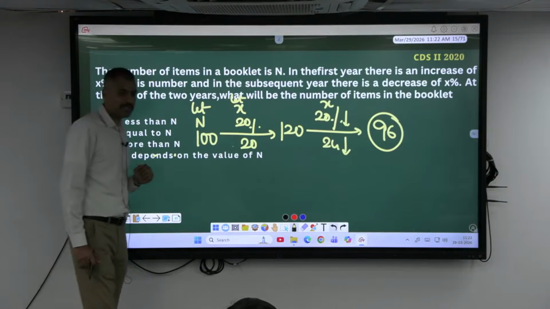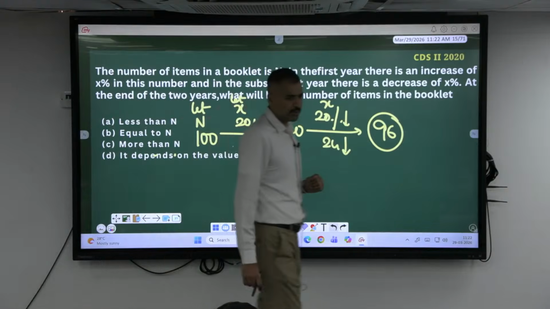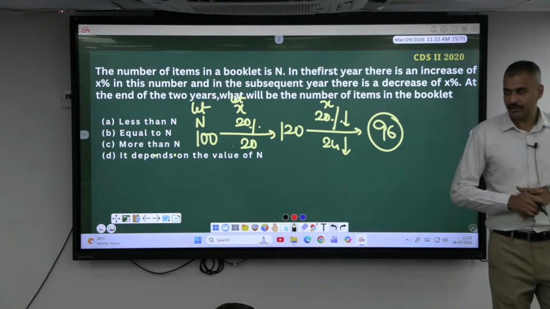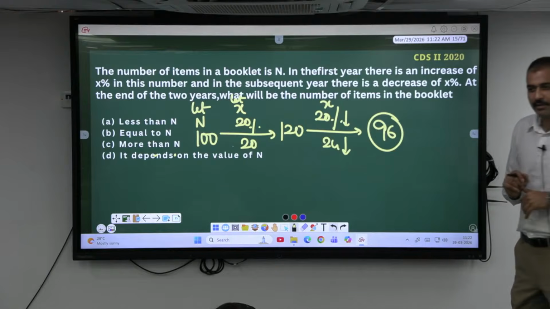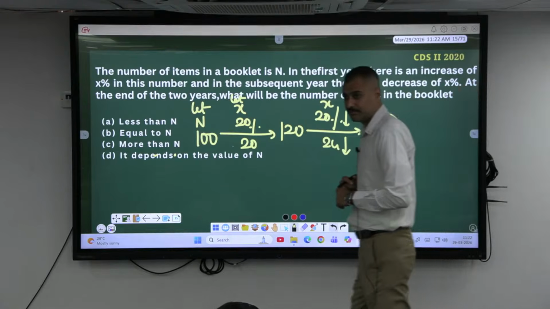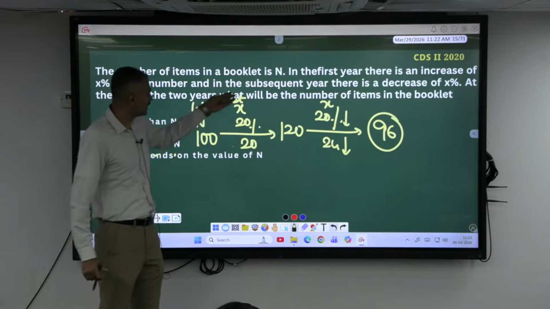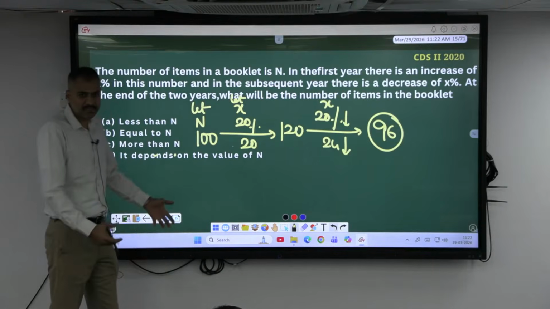Okay, 4% decrease. You know what we are doing here? In the class also we have done these kinds of questions. What is the technique we have called it as? Successive. Remember, successively done. Subsequent years, in successive years, upcoming. Successive is next coming.